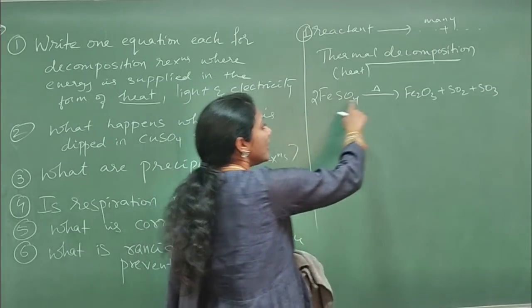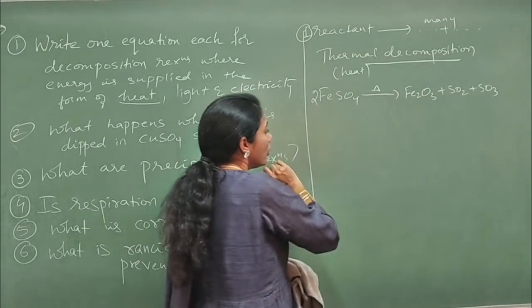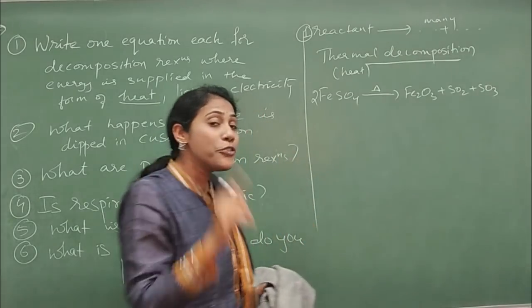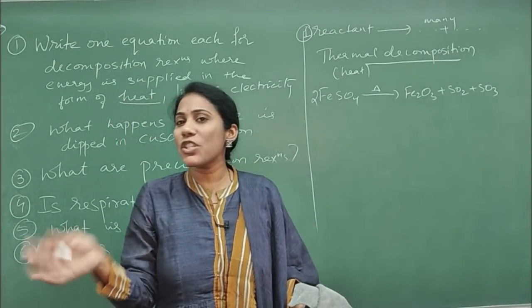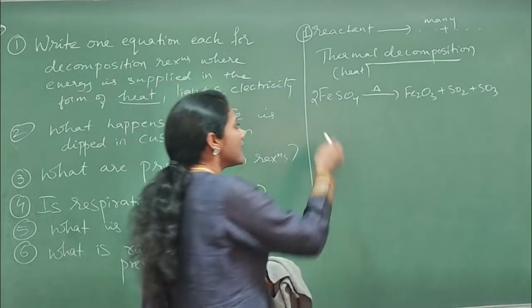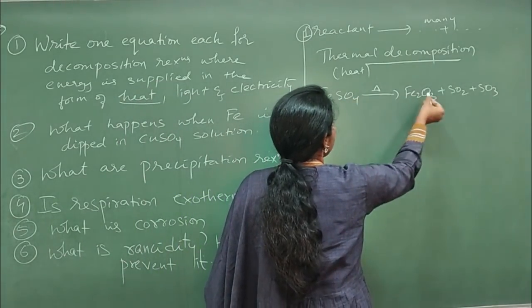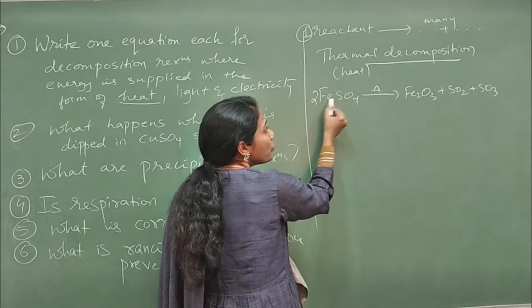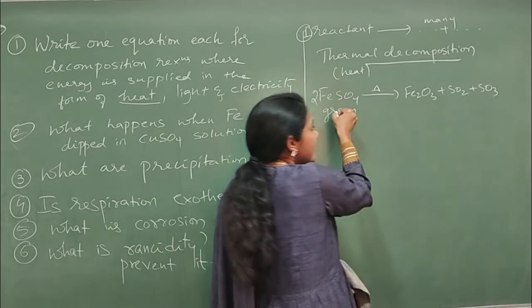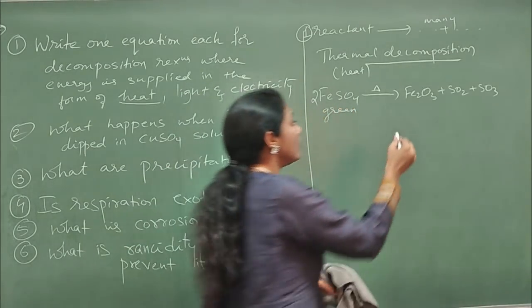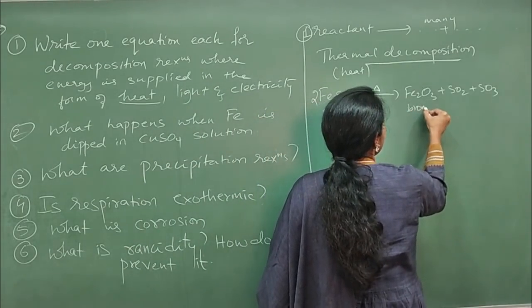So you should definitely balance the equation, and you should also be knowing about the color change. Individual questions can be asked on the color change also. Say, what is the color change that takes place here? See, usually FeSO4 is green in color, and this green color crystals gets converted into brown color crystals.